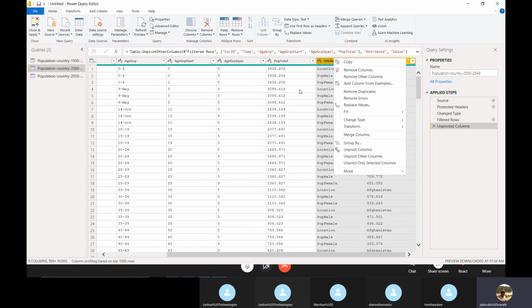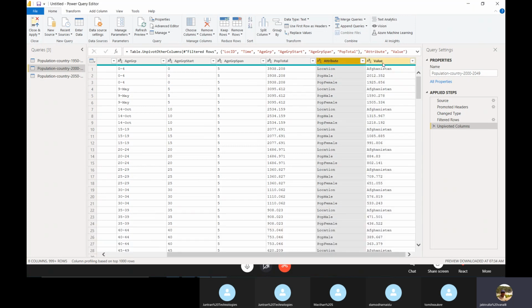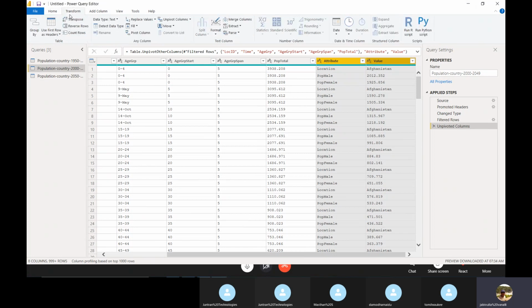Pivot we cannot do here. Where is pivot possible? In Transform Data, then pivot columns. Just click on pivot columns.